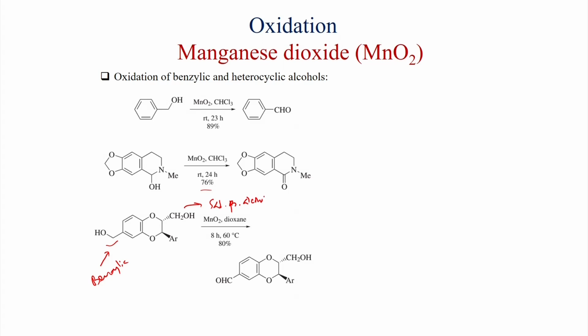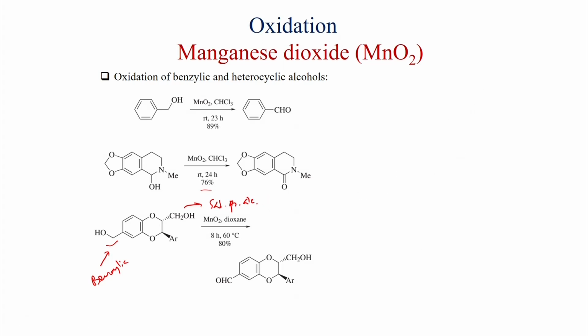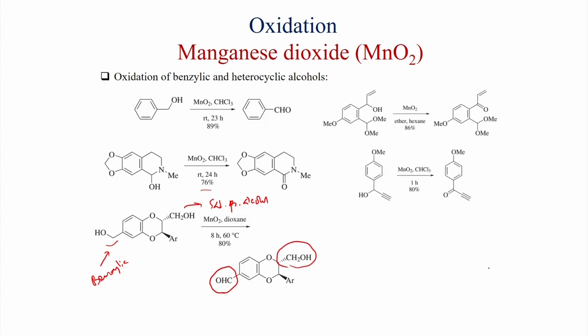So, what is happening under this condition? Only this benzylic alcohol is selectively oxidized to the benzaldehyde. So, this is also a selective oxidation of benzyl alcohol over saturated primary alcohol. Here you can see there is an acetal motif and an allylic alcohol. The acetal is not touched in this reaction condition, only the allylic alcohol is selectively oxidized.